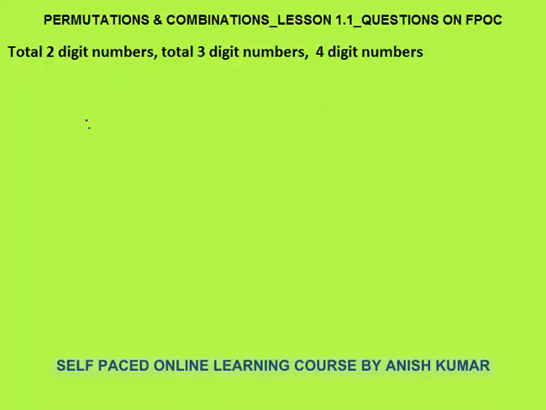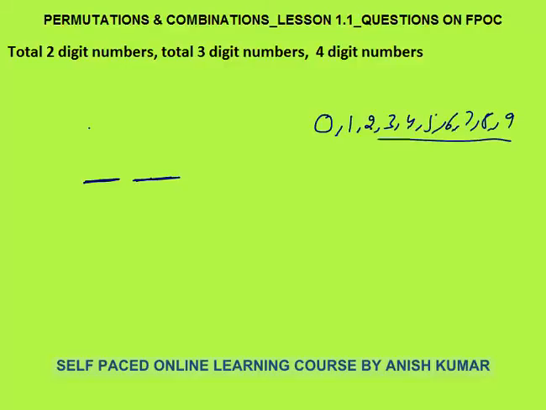Next is, if I need to find total 2-digit numbers, 3-digit numbers and 4-digit numbers using permutation and combination, how will I find this? Total 2-digit numbers. 2-digit number means 2 places I need to fill. First place can be filled in how many ways? See, you can see how many digits I have. Total 10 digits: 0, 1, 2, 3, 4, 5, 6, 7, 8 and 9. First place can be filled in 9 ways. 0 can't come on first place because otherwise the number will be a single digit number.